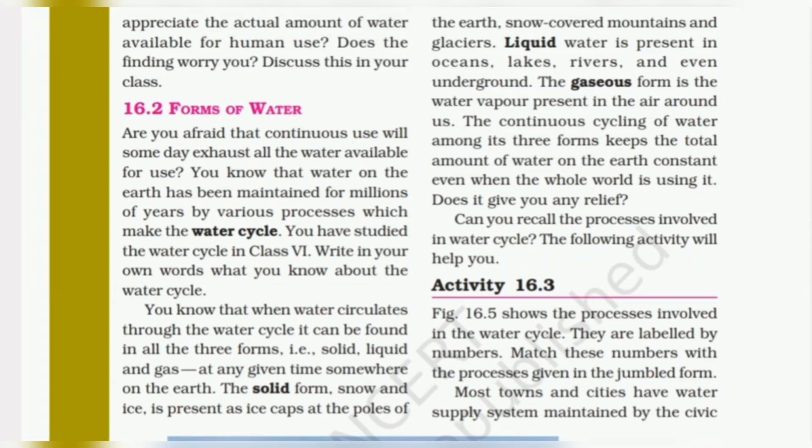So in this video we are starting from 16.3 activity. Figure 16.5 shows the processes involved in the water cycle. They are labeled by numbers. Match these numbers with the processes given in the jumbled form.